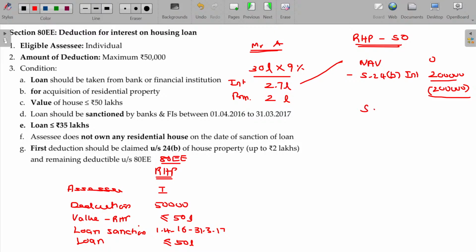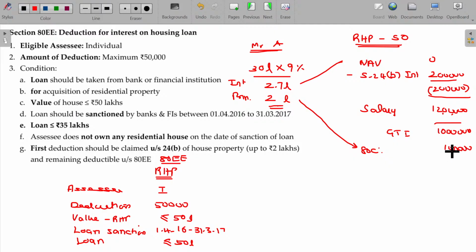Clear? If he has salary income being 12 lakhs, as per the set off and carry forward, you can set off this 2 lakhs here. Then your gross total income being 10 lakhs. And section 80C is there. As per section 80C, repayment of housing loan to the extent of principal value not more than 1,50,000 can be deductible. So here the principal repayment being 2 lakhs, in that you can claim how much? 1,50,000. Limit is there. Repayment of housing loan.